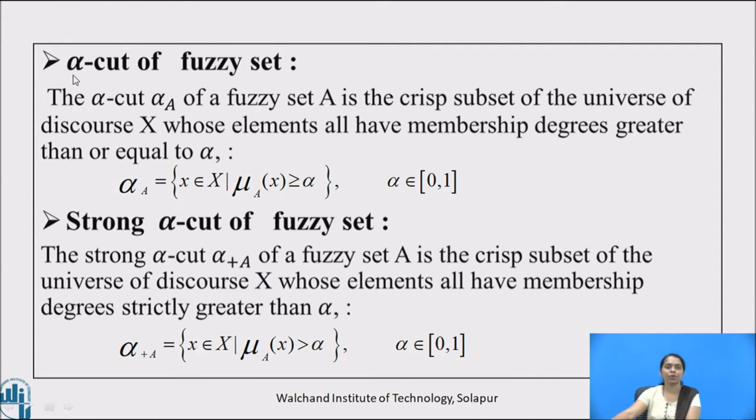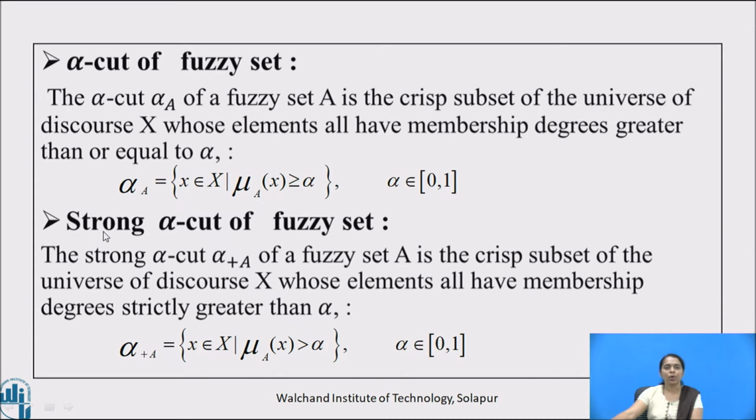Now let us see the concept of alpha cut of a fuzzy set. The alpha cut of a fuzzy set A is the crisp subset of the universe of discourse capital X whose elements all have membership degree greater than or equal to alpha. So, alpha cut A is equal to small x belongs to capital X such that mu A at x is greater than or equal to alpha, where alpha belongs to the closed interval 0, 1.